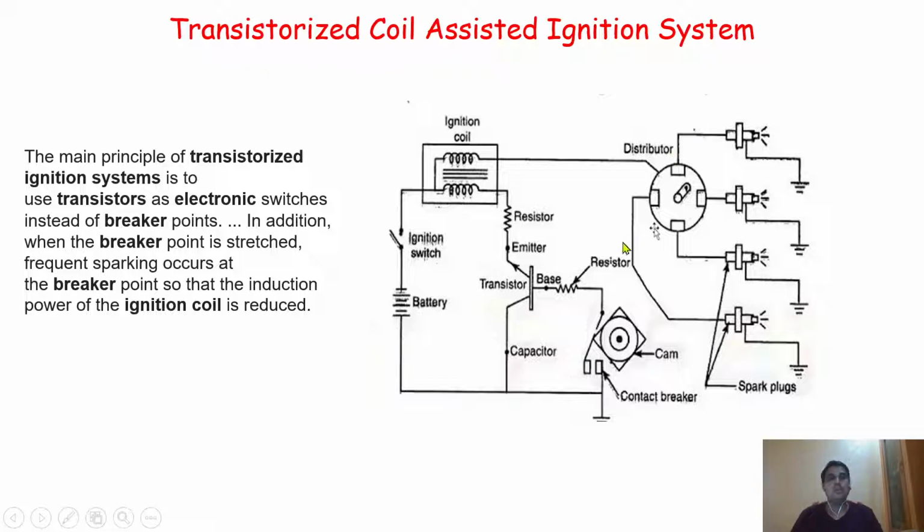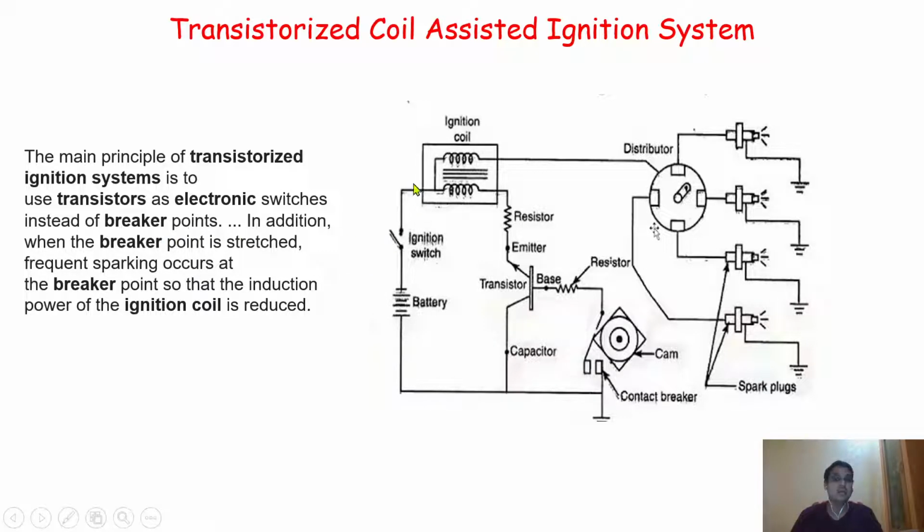Before understanding the working principle of this system, we must understand a few things. The main principle of the transistorized ignition system is to use transistors as electronic switches instead of breaker points. If you remember, in the earlier types of ignition system we discussed in earlier videos, we used breaker points.